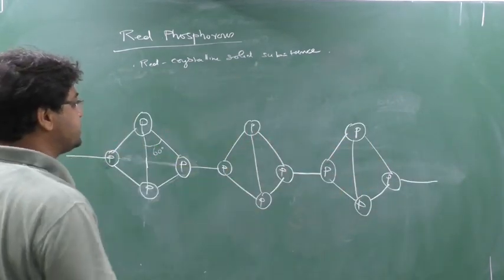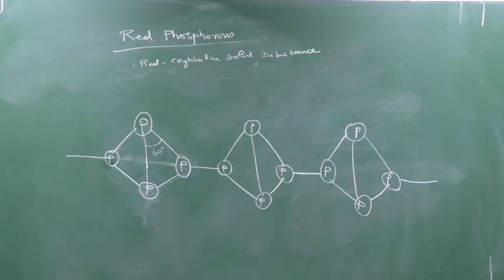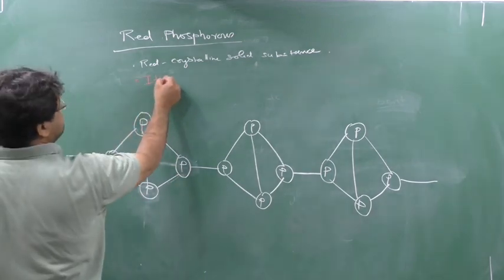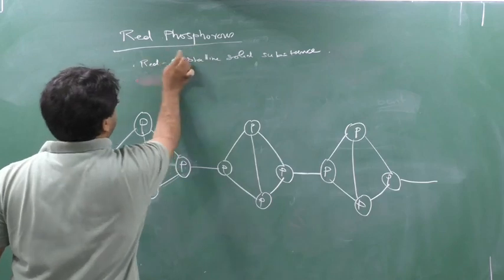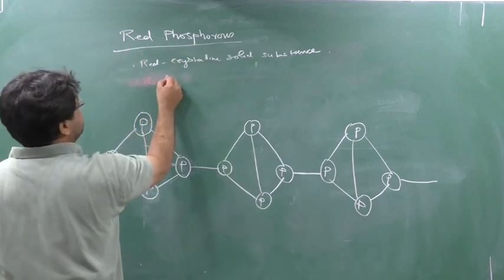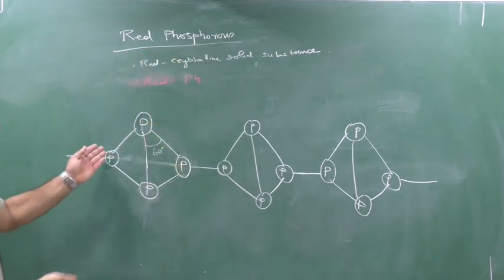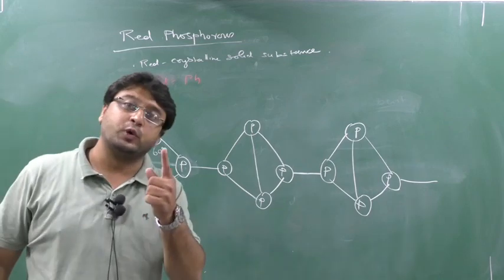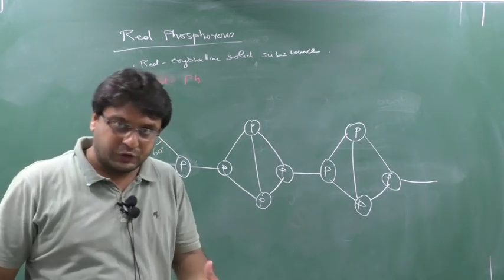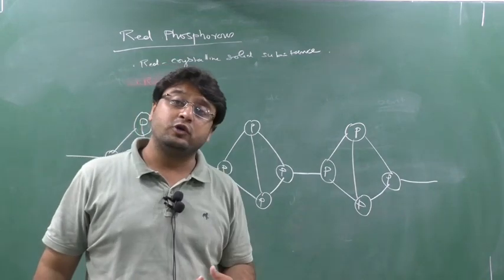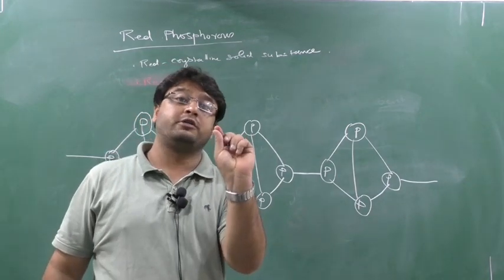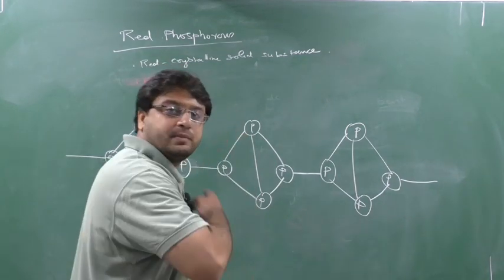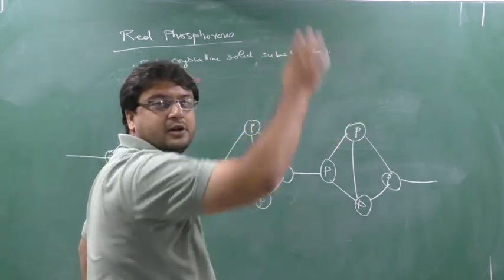This red phosphorus, you can see from the diagram itself, is a polymeric structure. Yes or no? In standard 10 you also studied polyethene. They used to take the ethene molecule, and the double bond was converted into a single bond, and the ethene molecules multiplied on the left hand side and the right hand side also.